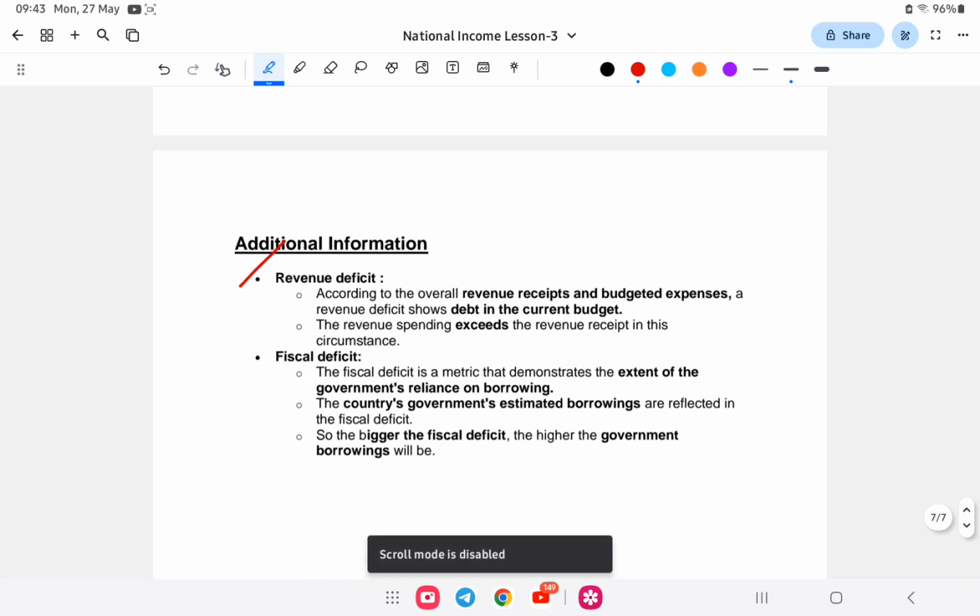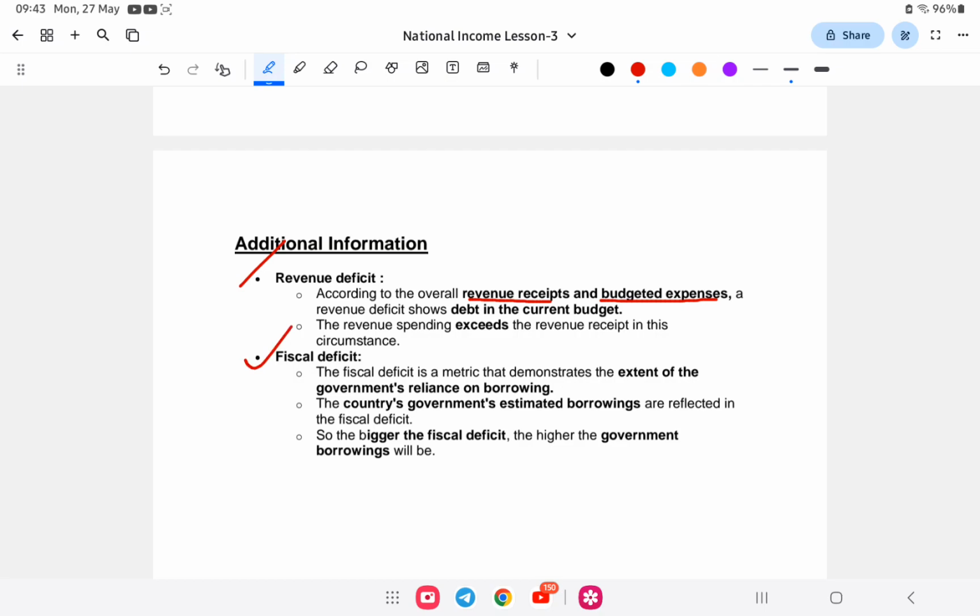Let us study the three deficits. Revenue deficit is the overall revenue received against budget expenses. Fiscal deficit is where the government's estimated borrowing is reflected, and it is equal to total expenditure minus total revenue or receipt in economic terms.